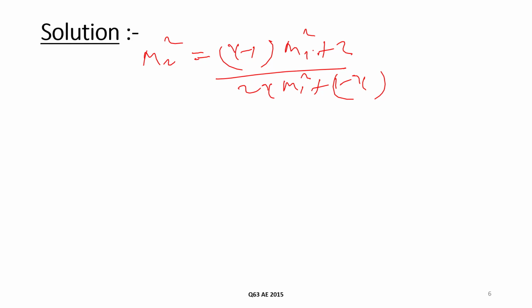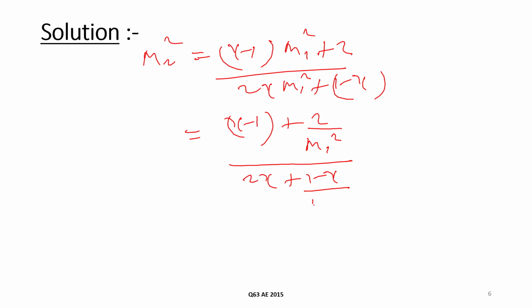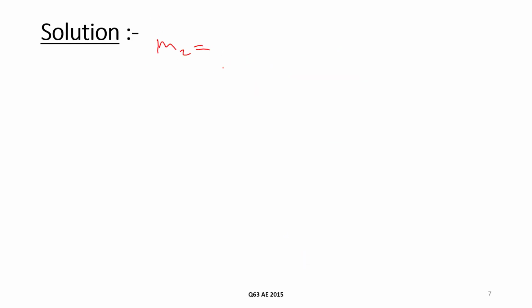We will divide by M1 square in denominator and numerator, then we will get gamma minus 1 plus 2 upon M1 square, upon 2 gamma plus 1 minus gamma upon M1 square. If we take M1 tends to infinity, then this term will be 0 and this term will also be 0. It will be (gamma minus 1) upon 2 gamma. So our M2 is under root (gamma minus 1) upon 2 gamma for M1 tends to infinity.